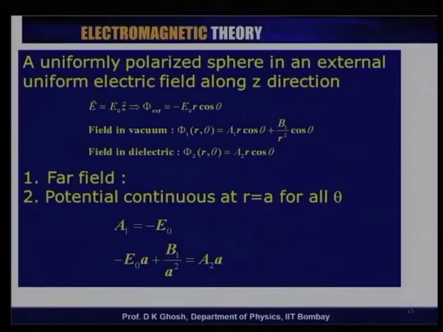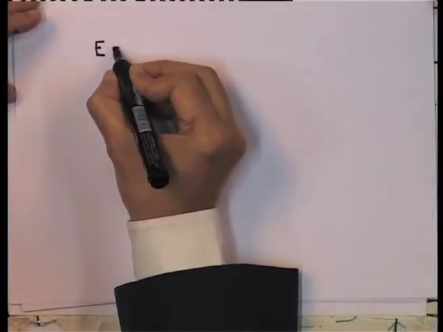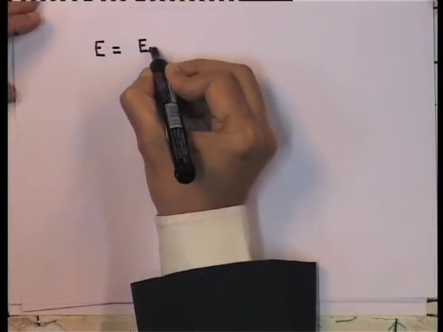So, let me look at what happens to a dielectric sphere. Let me say that there is an electric field along the z direction. My electric field E is E0 z.